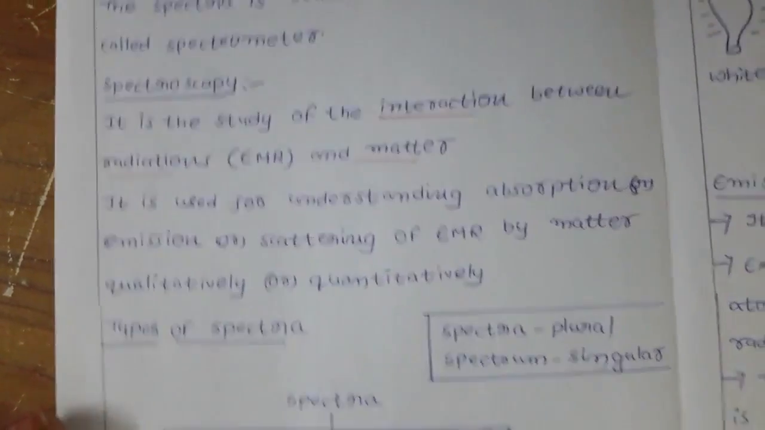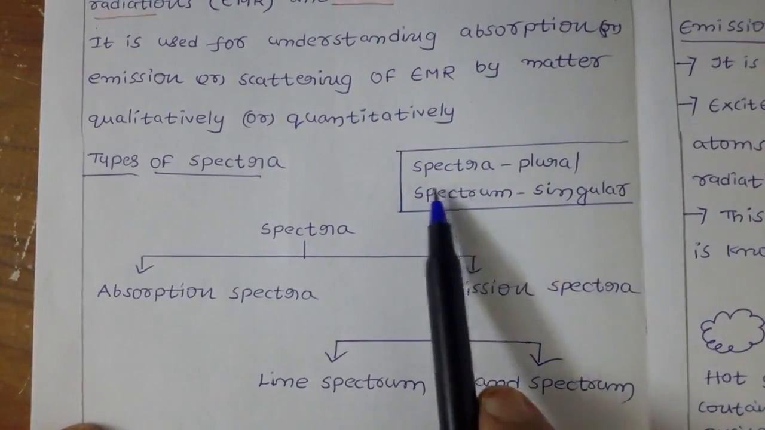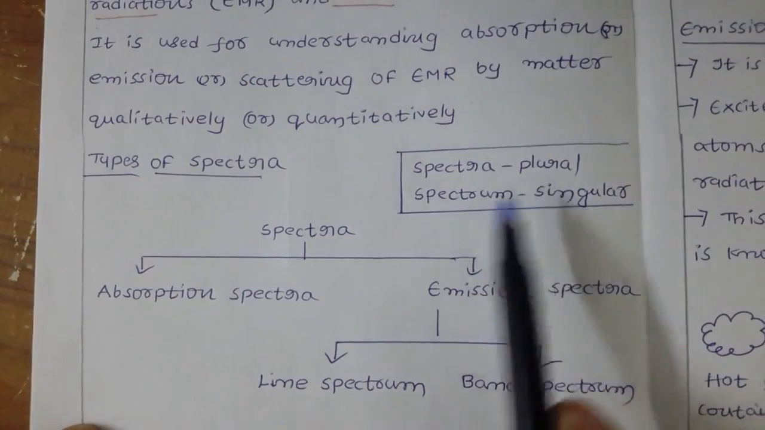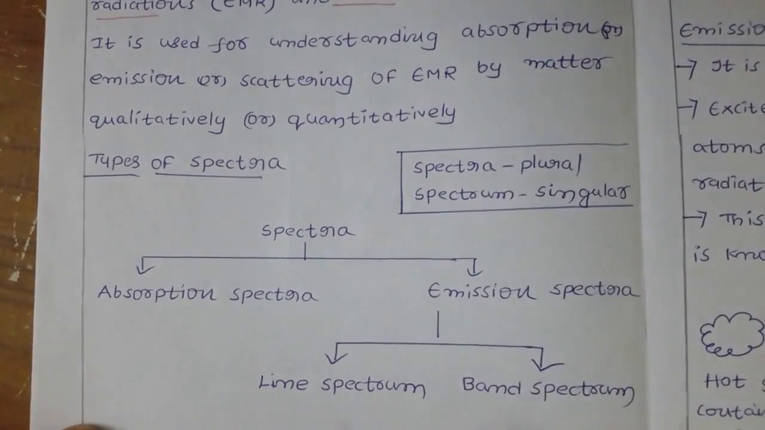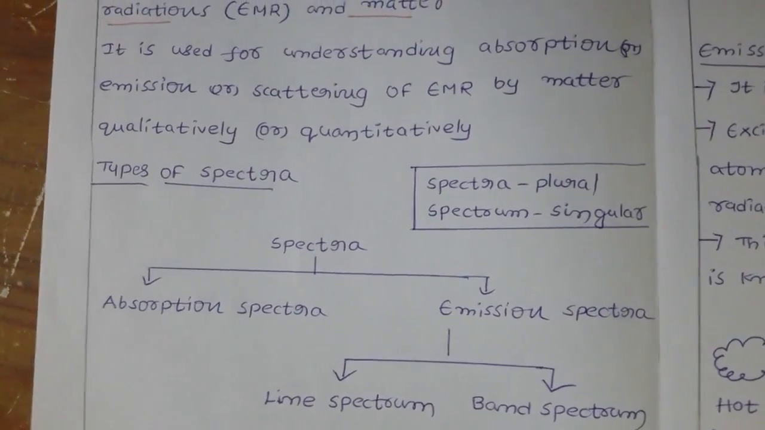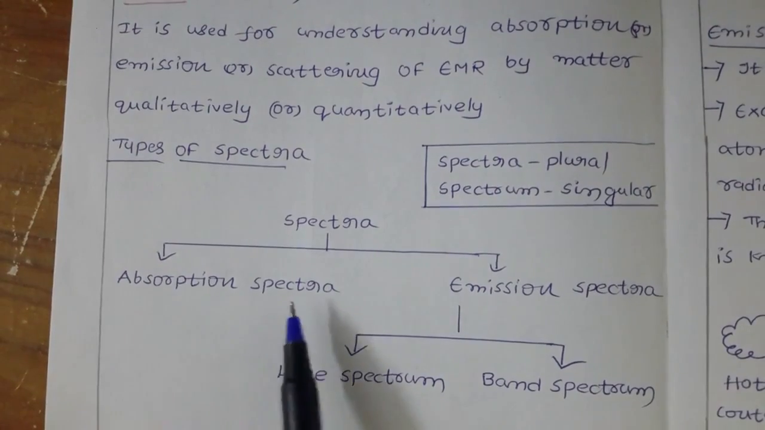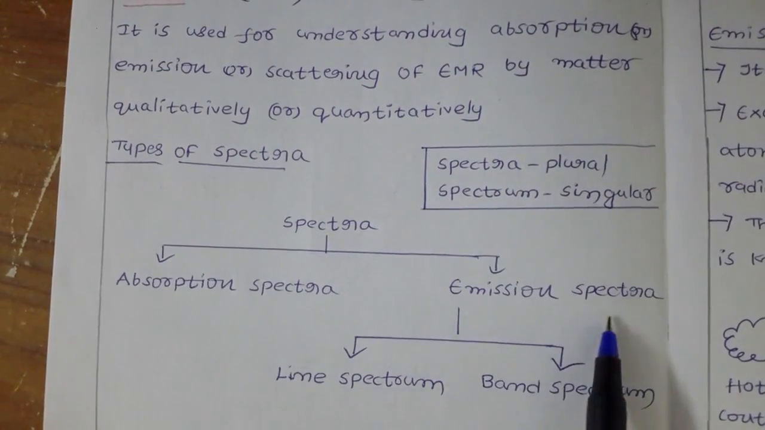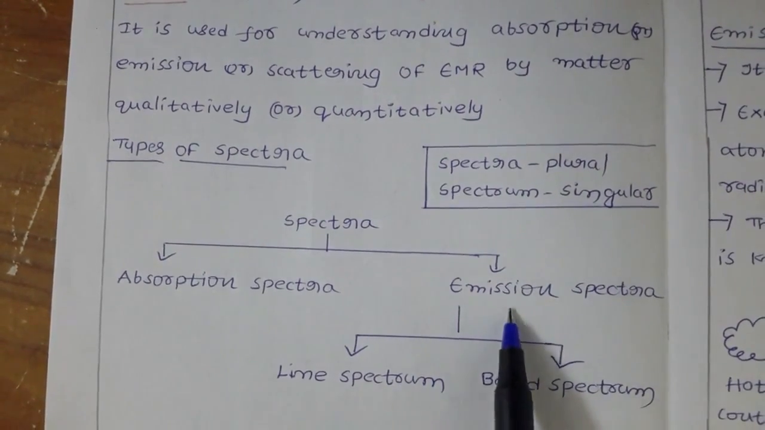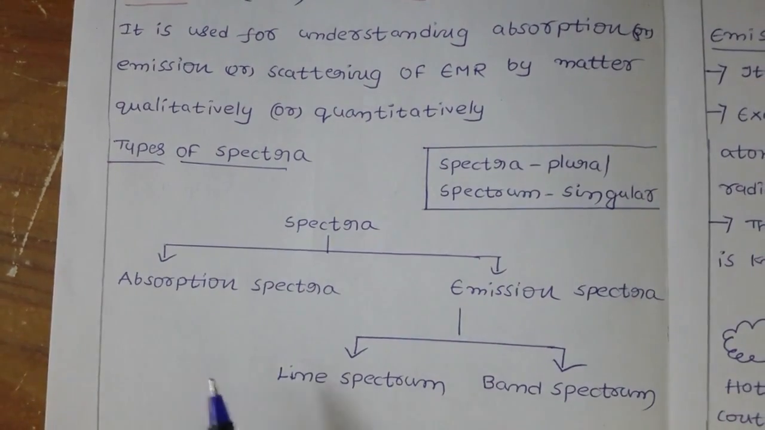Next, we come to the classification of types of spectra, okay? Here spectra means plural, spectrum is singular. Sometimes I will use spectra and spectrum, so don't get confused. Now, coming to the classification: we have absorption spectra and emission spectra. Again, emission spectra is of two types: line spectrum and band spectrum. Now let us discuss all these spectra one by one, okay?